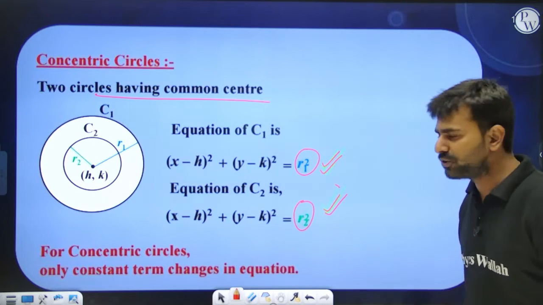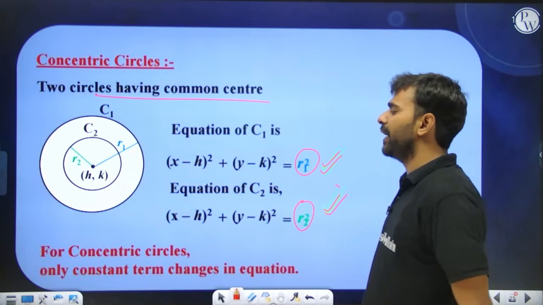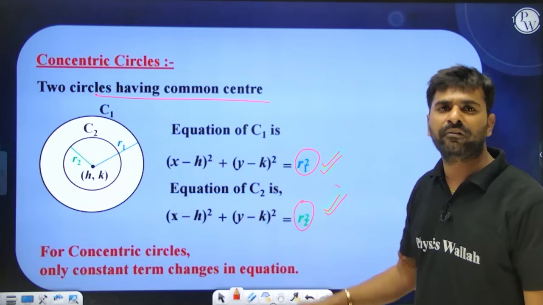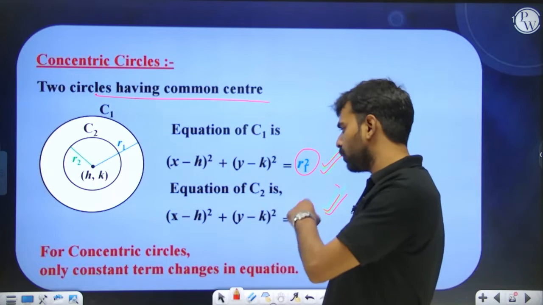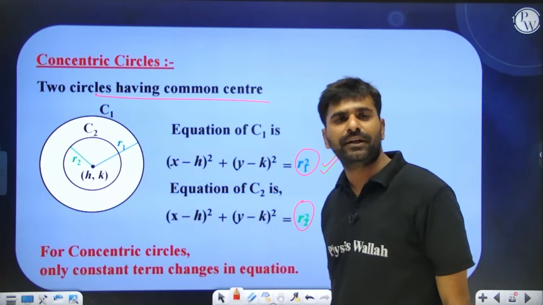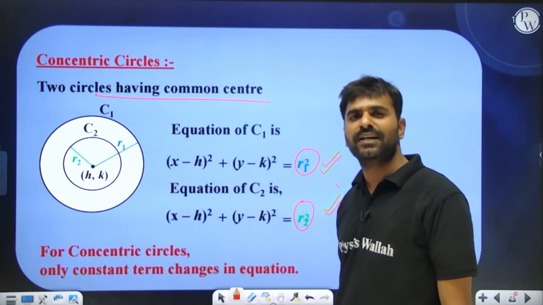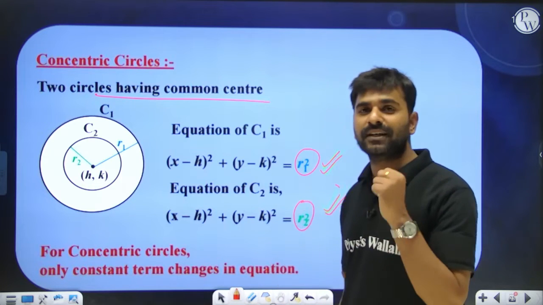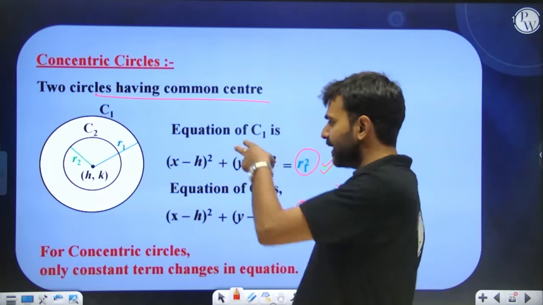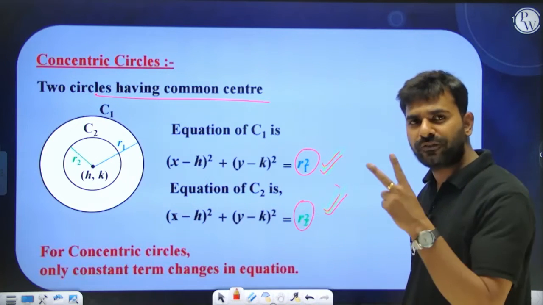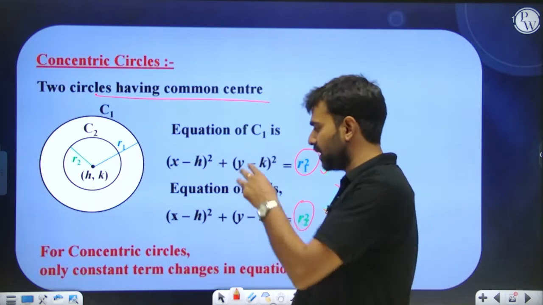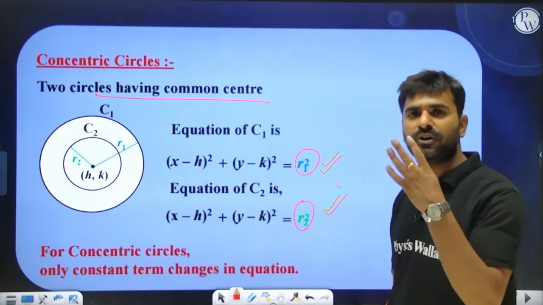Rest all the terms, if you expand this also: x square plus h square minus 2xh plus y square minus 2ky plus k square equal to r1 square. Over here, x square minus 2hx plus h square plus y square minus 2ky plus k square equal to r2 square. You will observe that the coefficient of x square is same in both equations, the coefficient of y square is same, the coefficient of x is same, and the coefficient of y is same.